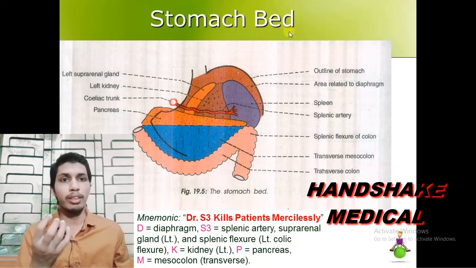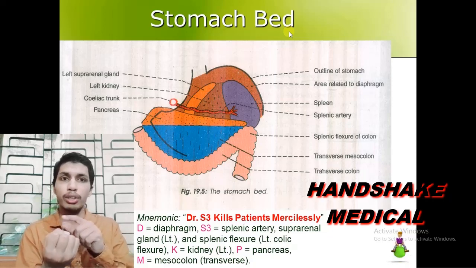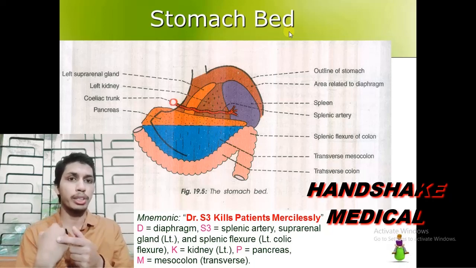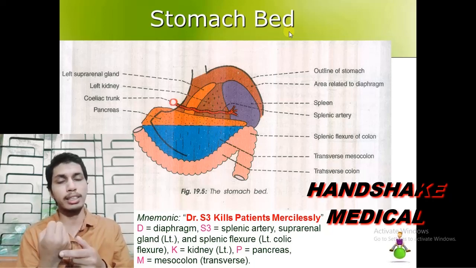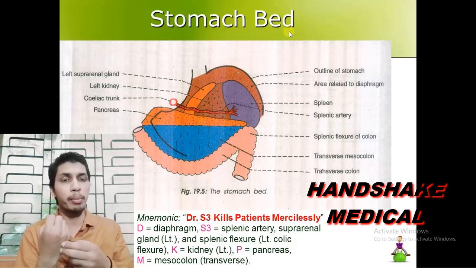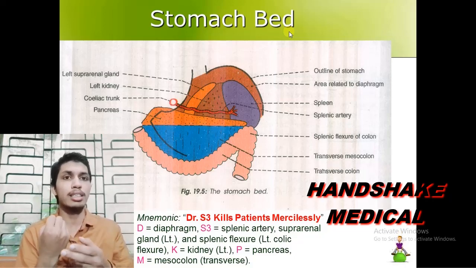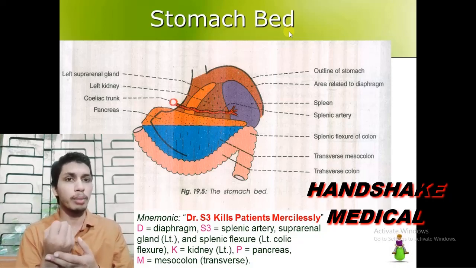Likewise, when we take a formalin preserved specimen of the stomach in our hand and look over it, on the anterior surface we would find some organs or structures related to it, and on the posterior surface we would find the impressions of the various organs, viscera over which the stomach is lying.